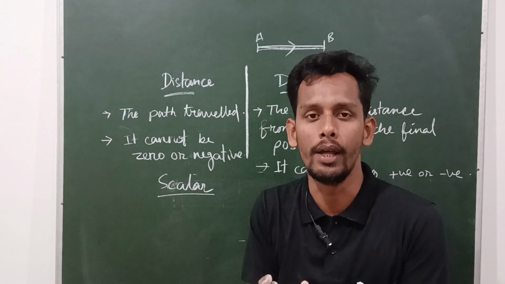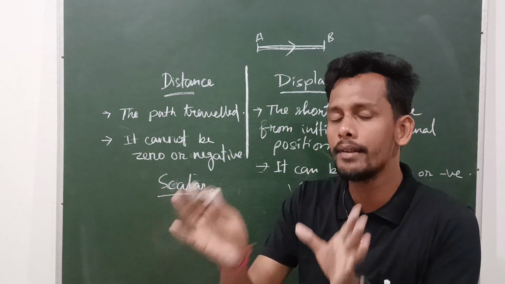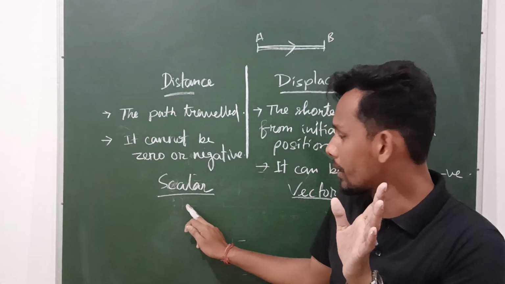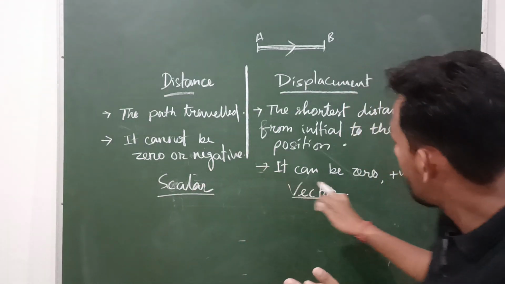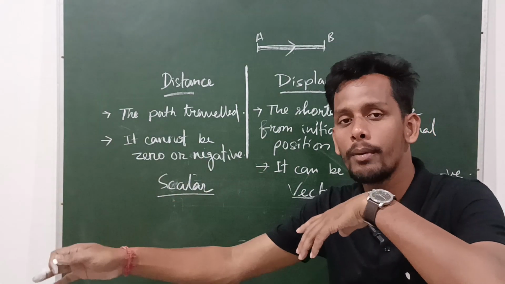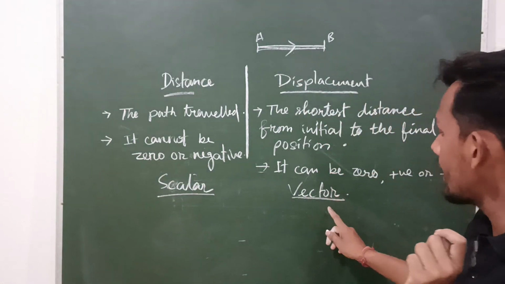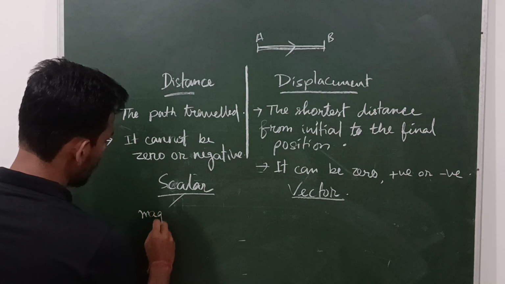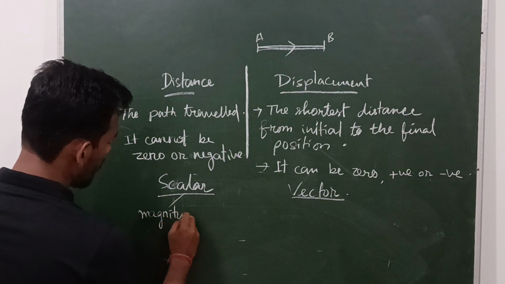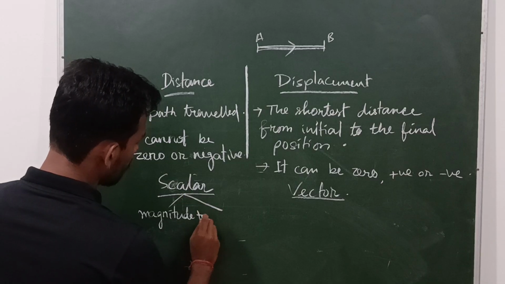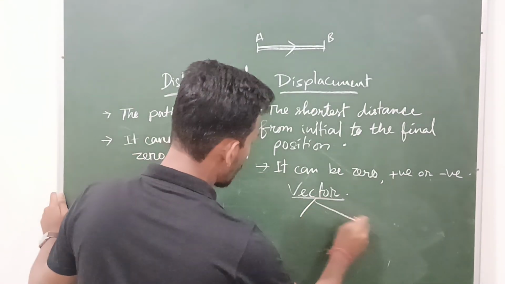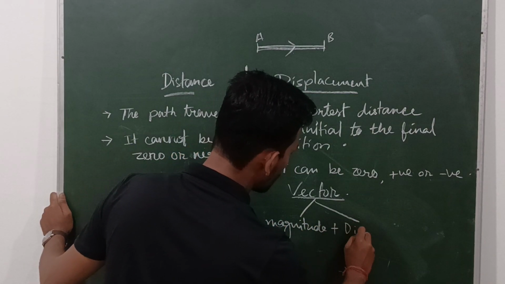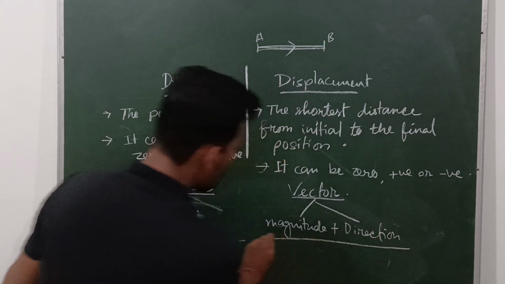So distance has magnitude only. You are moving from one point to another, that is the value. That will be your distance, and that is a scalar quantity. It has only magnitude. But in case of displacement, in which direction you are moving is important. Since direction is included, it is a vector quantity. Scalar means only magnitude, magnitude means numerical value. In case of vector, magnitude plus direction.